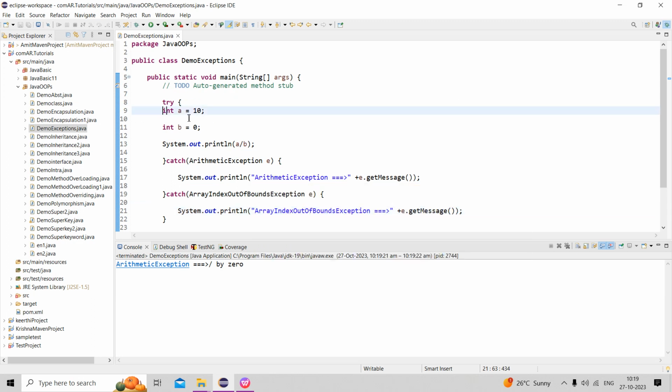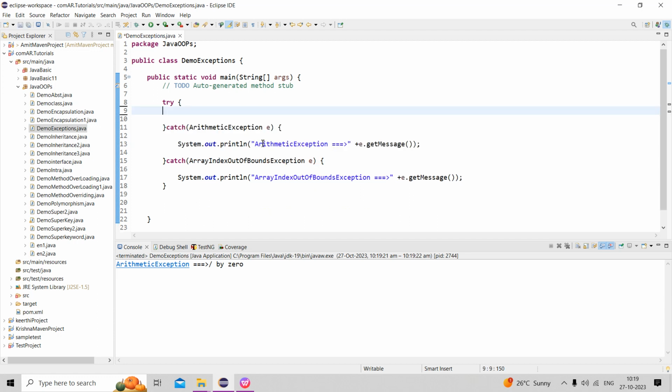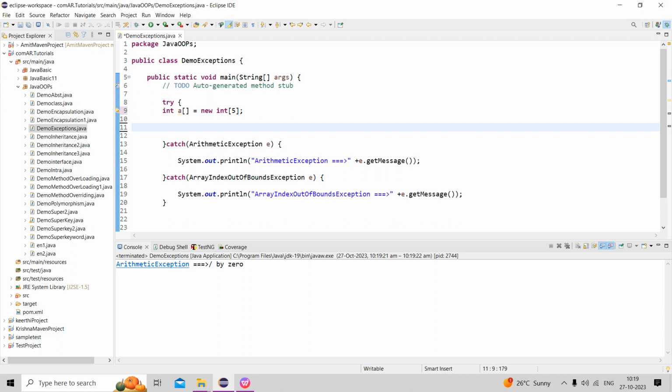I am not explaining arrays right now; in the next classes I will explain what an array is and how to declare it. Just for example I am going to declare an array, int f[] = new int[5], and then f[5] = 30 / 0.